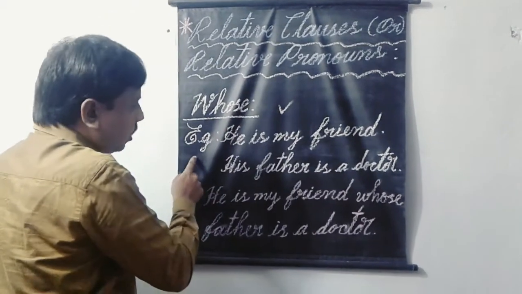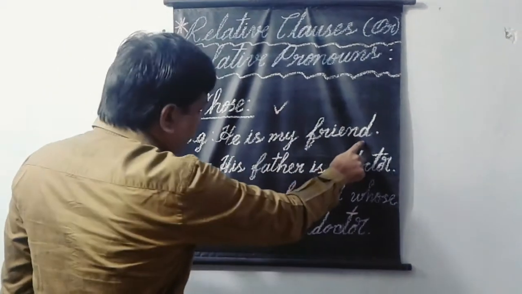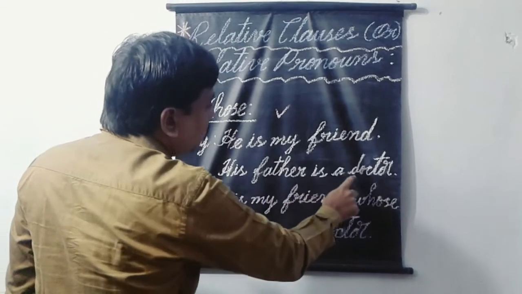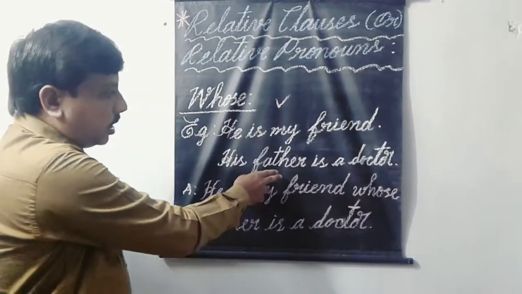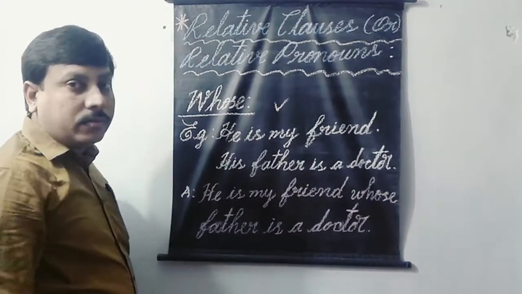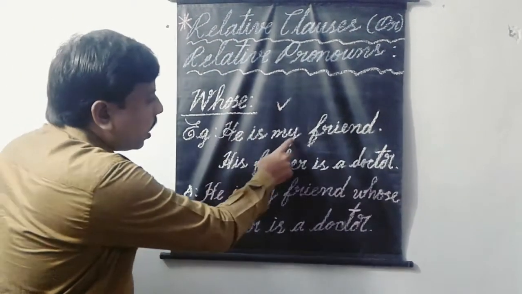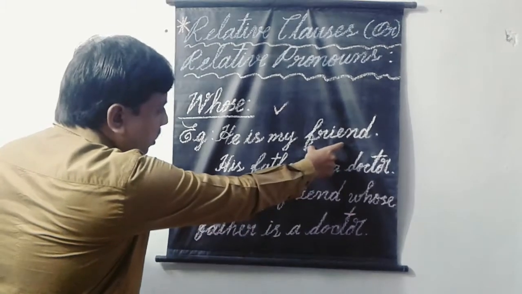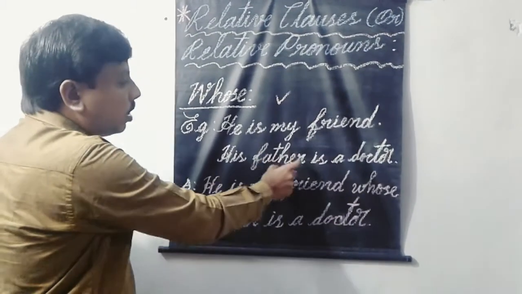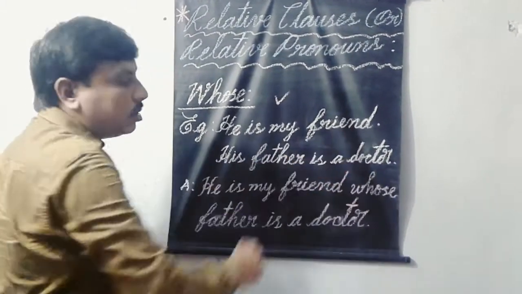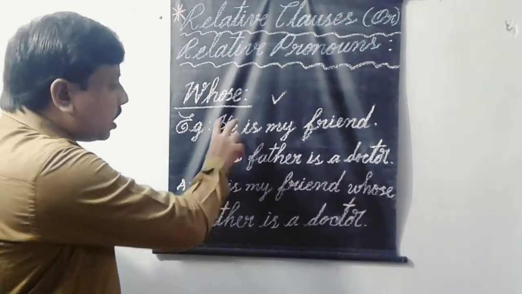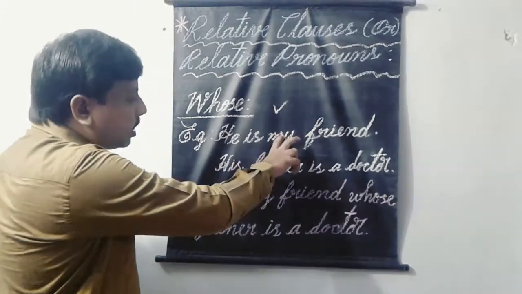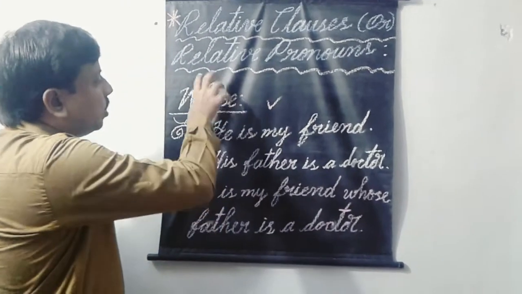For example, he is my friend, his father is a doctor. These are the two events that we can observe. He is my friend. This is the first event. His father is a doctor. This is the second event. Let us join these two events by using the relative pronoun whose.